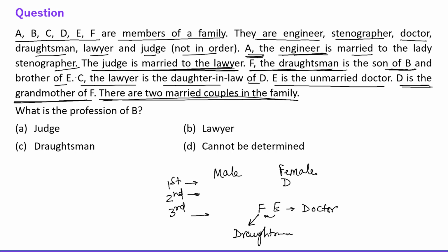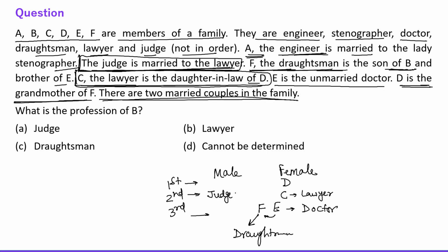And here, this statement, C, the lawyer, is the daughter-in-law of D. C, the lawyer, is the daughter-in-law. It means lawyer is a female, and obviously she is in the second generation, right? Okay. After that, the judge is married to the lawyer. See here, this is a statement. Judge is married to the lawyer. It means judge is the male person in the second generation, right?